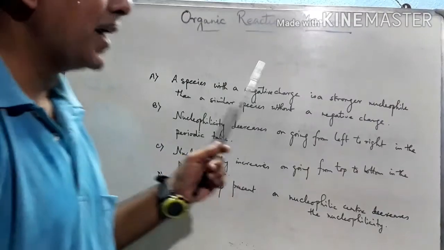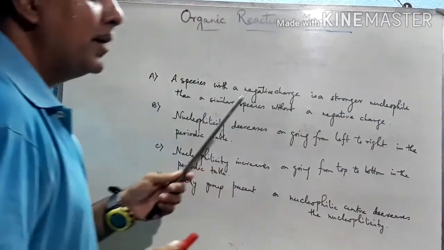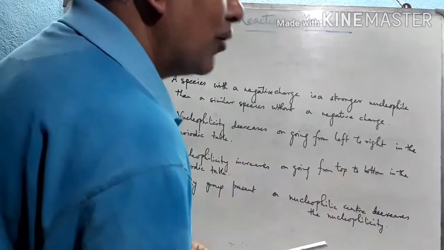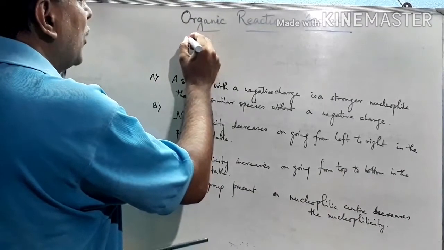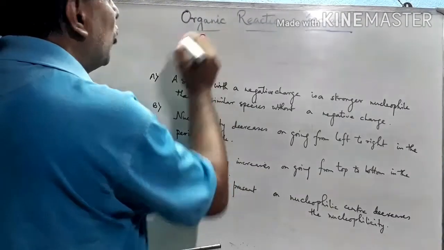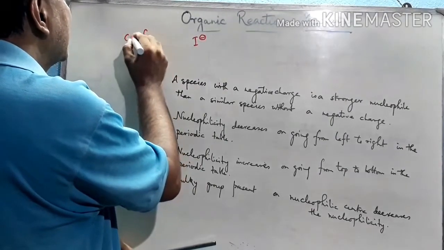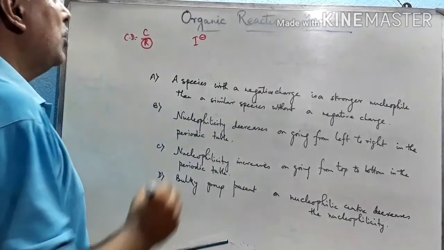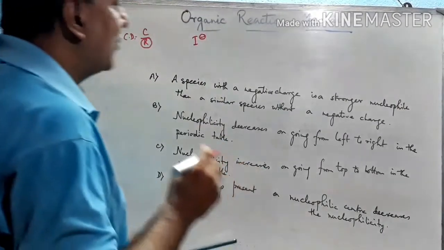Now, before summarizing the 4 points we have already discussed, let me explain the solvent effect. Why the solvent effect? See that if we take a low charge density ion like I minus, charge density equals charge by radius, and the radius is very large, so its charge density becomes very low, and hence its polarizability is very high.